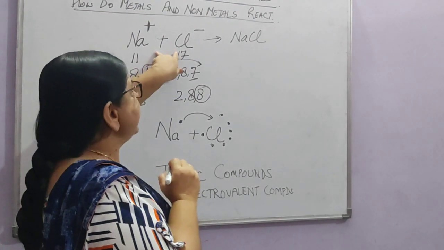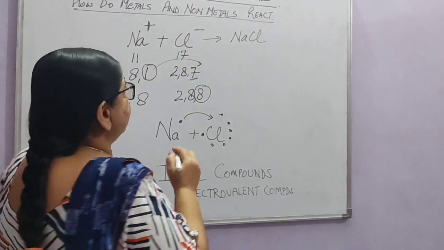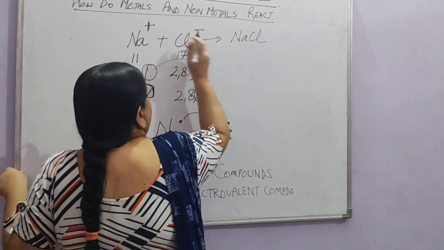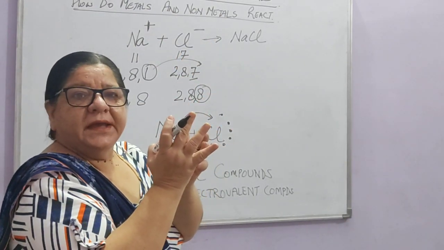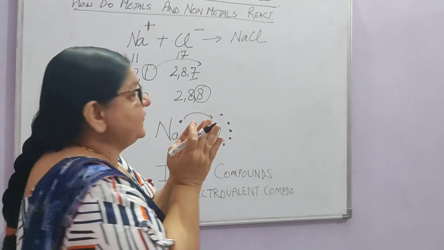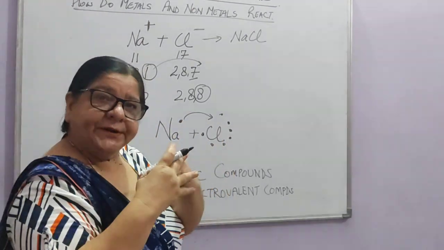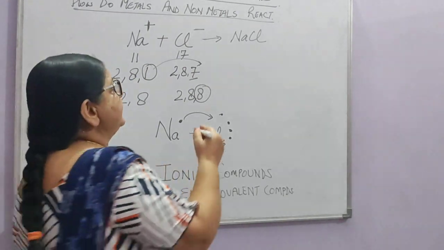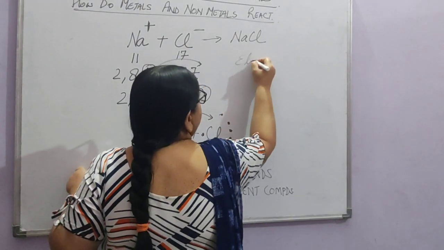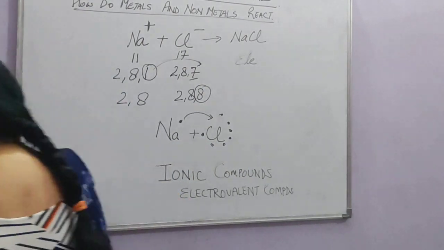And during this transfer of electrons, when the positive and the negative ions come closer to each other, they have a bonding between them, right? A bond is formed, which is known as the electrostatic bond.